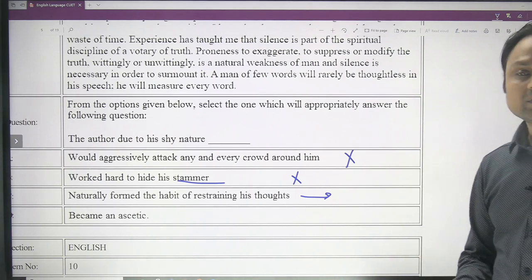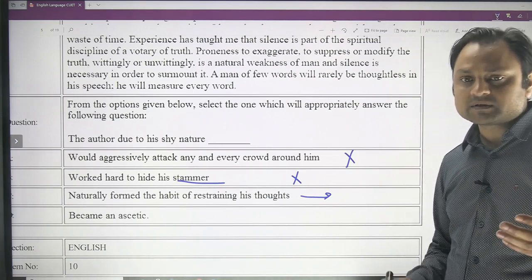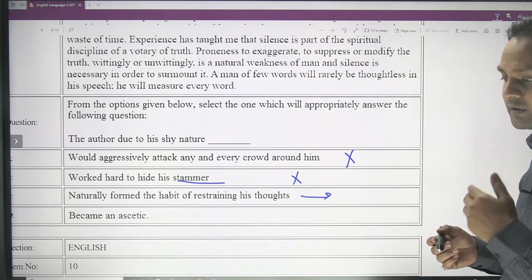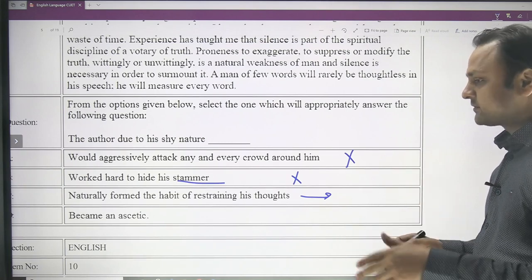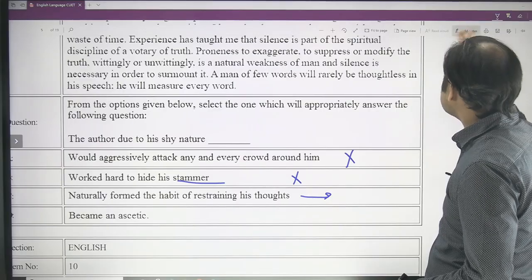Because he was shy, he did not want to speak a lot. So he just learned to control his thoughts, just learned to restrain his thoughts. He did not utter everything that just came to his mind. Even he controlled his thoughts, so he did not even need to utter anything. So the answer is C.